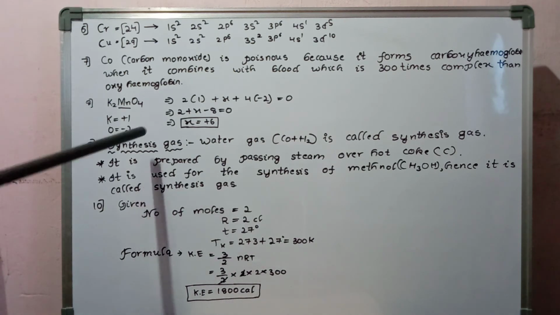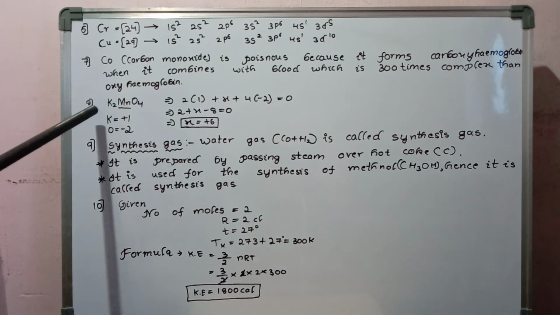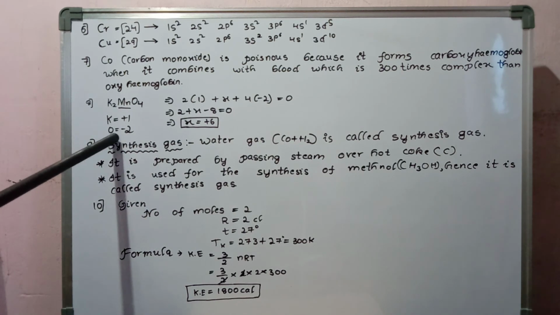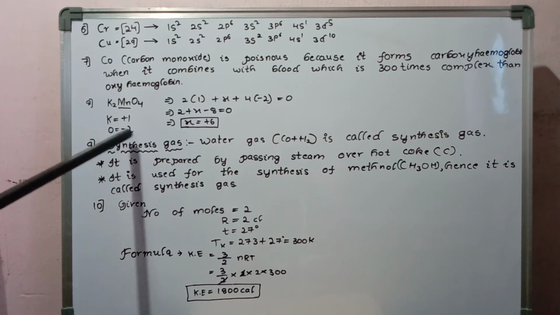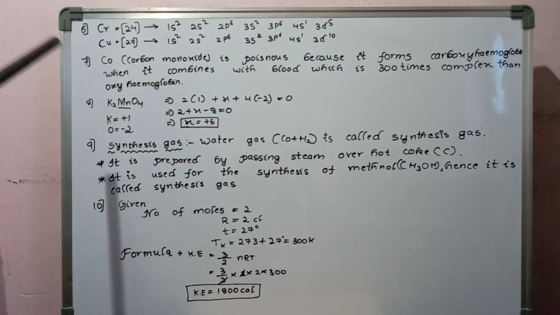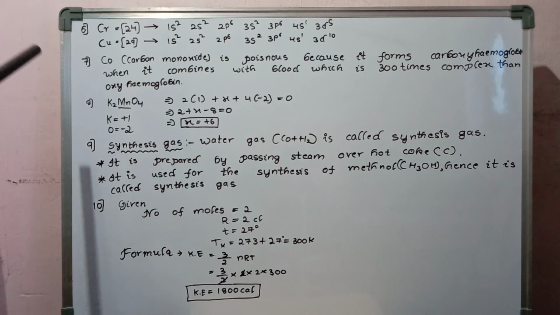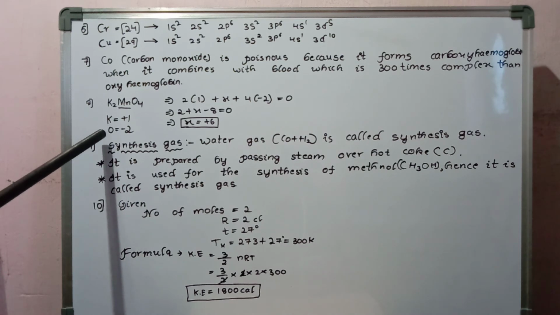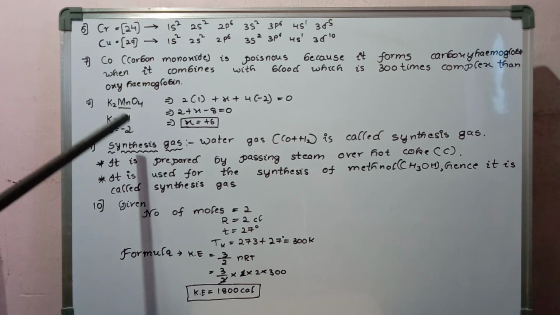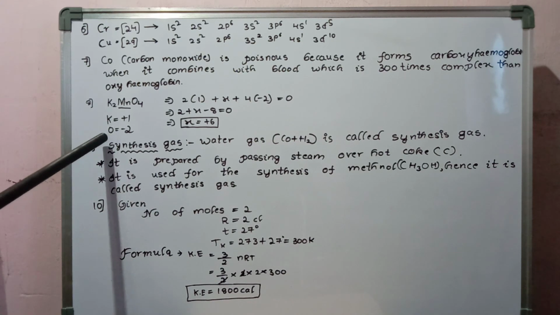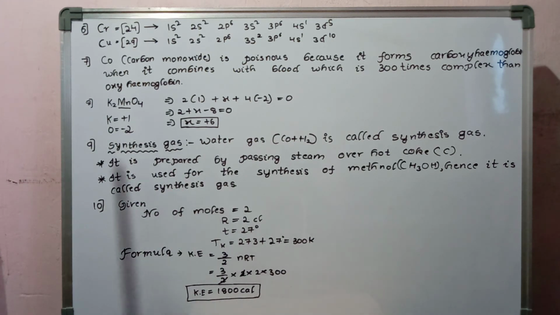For any molecule, wherever you find potassium, take plus 1 only, and oxygen in oxides is taken as minus 2, but in peroxides the oxidation state of oxygen is taken as minus 1 only. Please remember this. When there is a peroxy bond or peroxide molecule, the oxidation state of oxygen is taken as minus 1, but here all of these are oxides, so it is taken as minus 2.